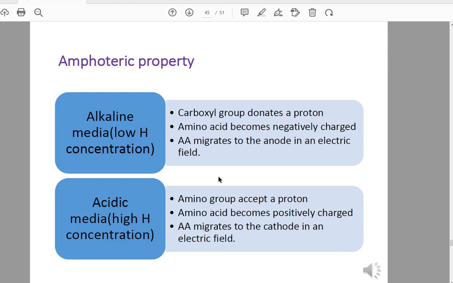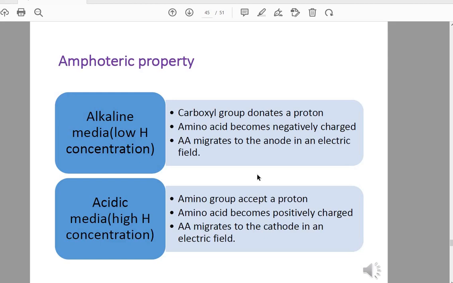There is low hydrogen concentration, so the carboxylic group tends to give its proton, so this will carry negative charge, and the amino acid will act like acid and will have negative charge, and on the electric field it will migrate to the anode. Anode means the positive electrode.